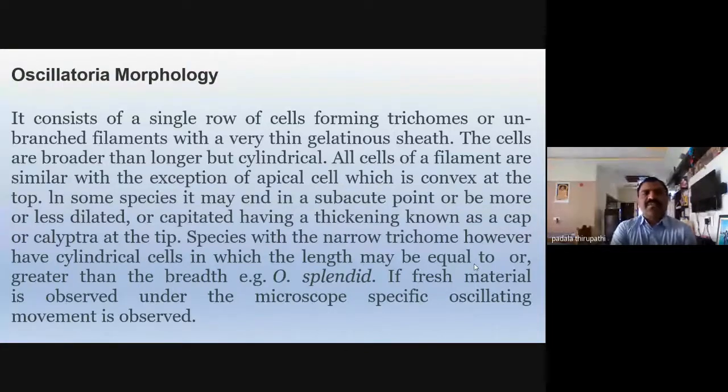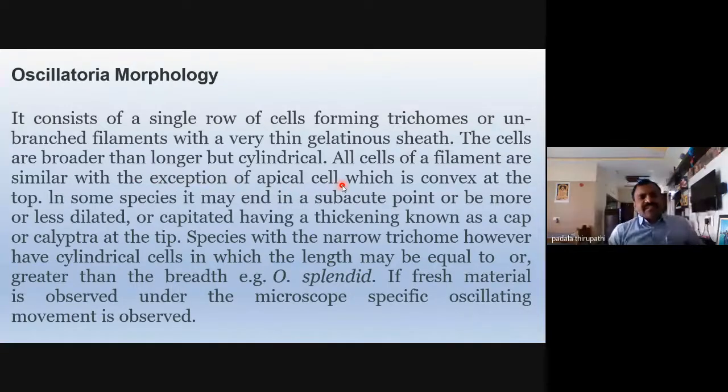This unbranched filamentous structure, surrounded by a very thin gelatinous sheath, is the trichome. The cells are broader than long, cylindrical, we can say barrel shaped. Cells are arranged in a uniseriate manner, a single row, in the trichome. All cells of a filament are similar with the exception of the apical cell.